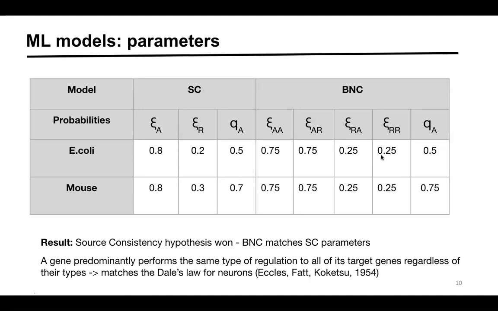Interestingly, the equivalent of our observation was established for brain neural nets, where a neuron performs the same chemical action at all of its connections, which is also known as Dale's law. What is also interesting about this table is that the fitted probability values are almost identical for E. coli and mouse, except for the fraction of activators.